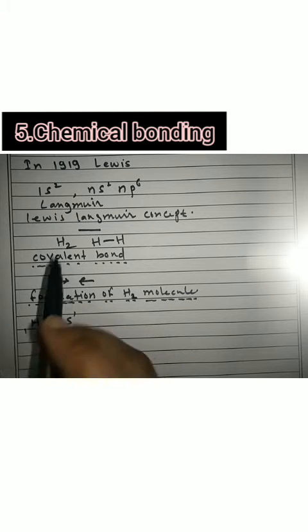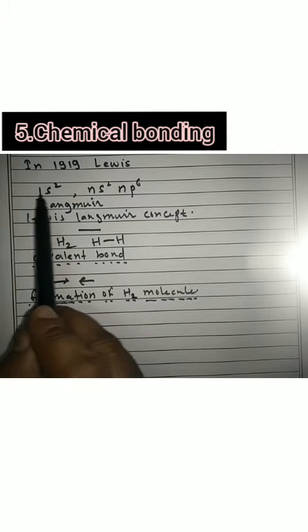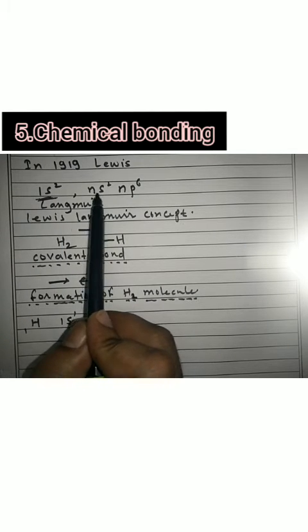We have seen the electronic configuration should be 1s2 or ns2 np6, so that they attain the nearest noble gas electronic configuration and gain stability.